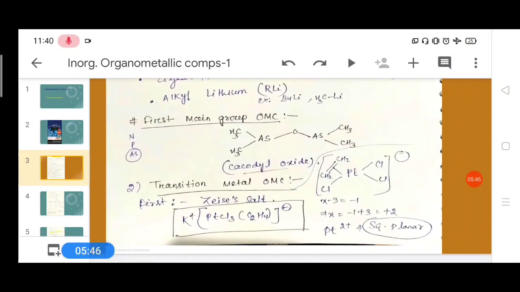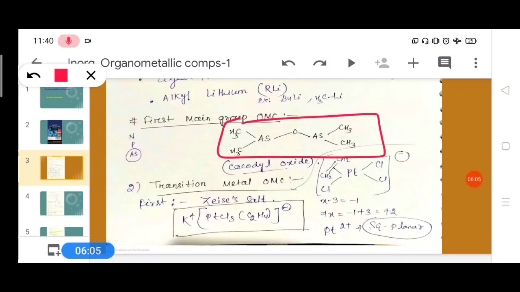The first organometallic compound was prepared by Edward Frankland. But if the question is the first main group organometallic compound, that is cacodyl oxide, which has this formula, in which arsenic is the main group element present.